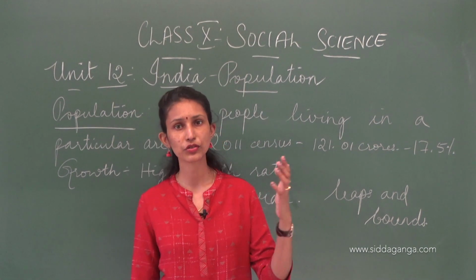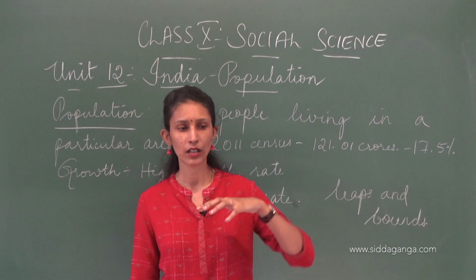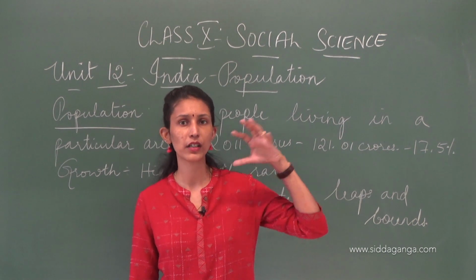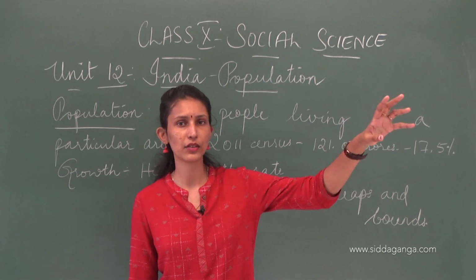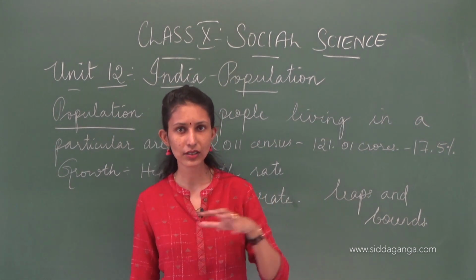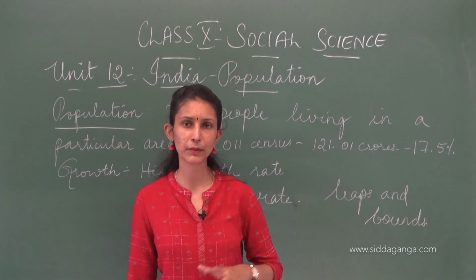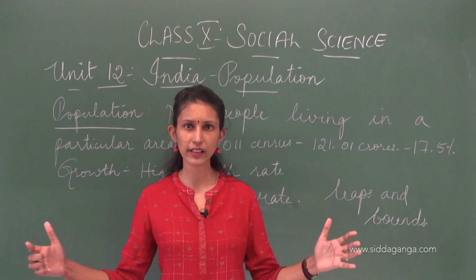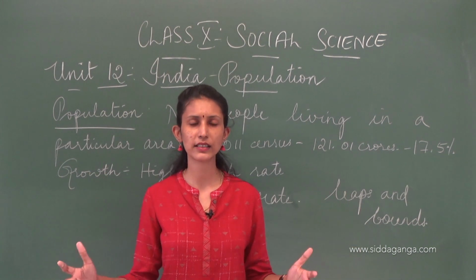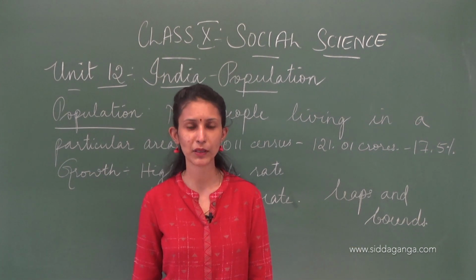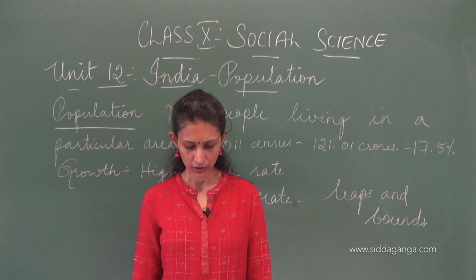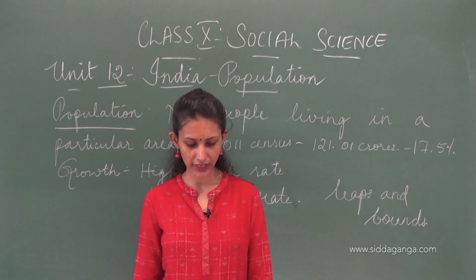But in the villages, one house has 4 members, another house 6 members, another house 2 members. So you can see very few people, but in the cities it's not like that. They stay in very near, very compact places, and there are too many people. So that's how our population is very uneven.